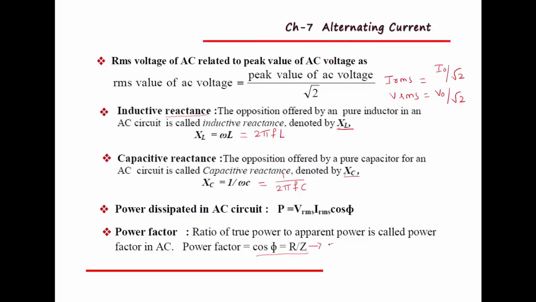So what is Z here? Z indicates impedance. Impedance means the opposition offered by the inductor, capacitor or resistor. So we call it impedance. So power factor is given by cos phi equal to R divided by Z.